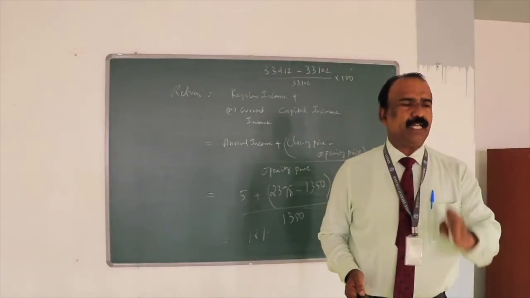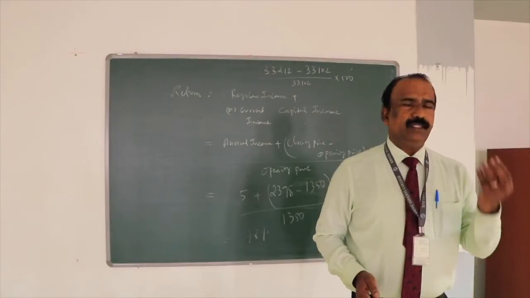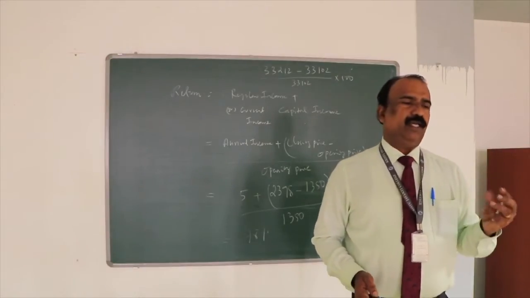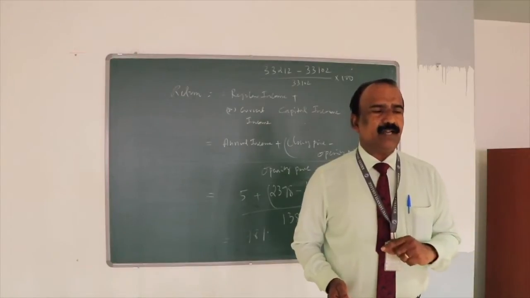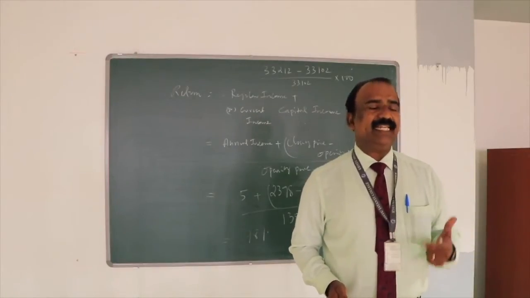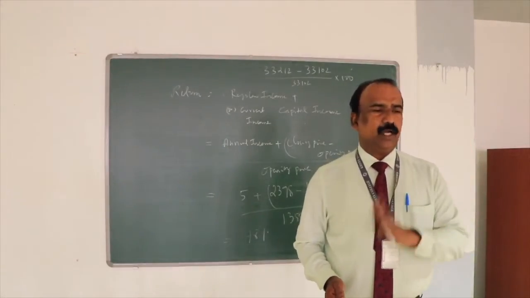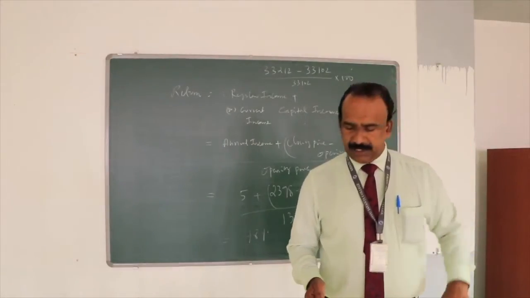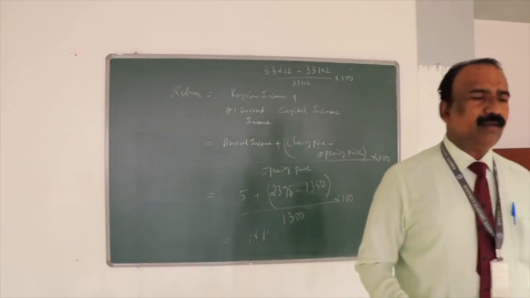So closing price minus opening price divided by opening price into 100, which will give you the total return from bonds. In case of mutual funds, we receive dividend. Here we don't have a stock price, we have a NAV, net asset value. So how do we get that? Dividend plus closing NAV minus opening NAV divided by opening NAV into 100, which will give you the total return from the mutual fund.